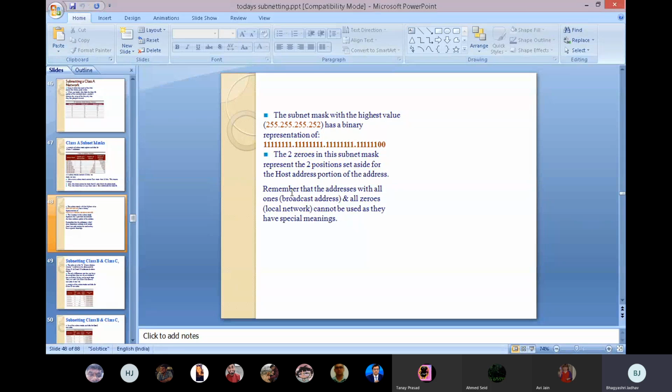Remember that addresses with all ones and all zeros cannot be used as they have a special meaning. All ones means the broadcast address and all zeros means the local network. Okay, so when we use all ones, that one is the broadcast address, and if we use all zeros, that one is for the local network.